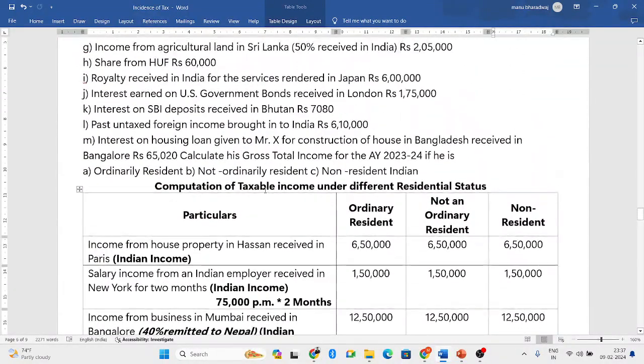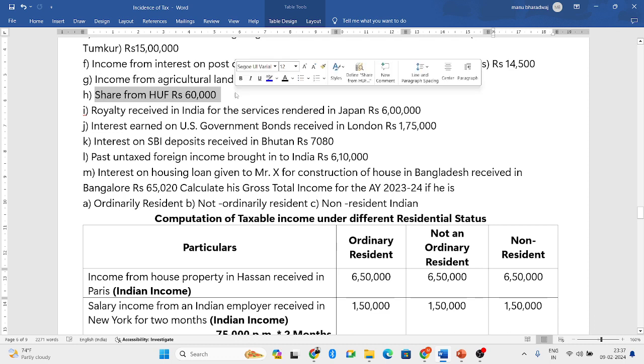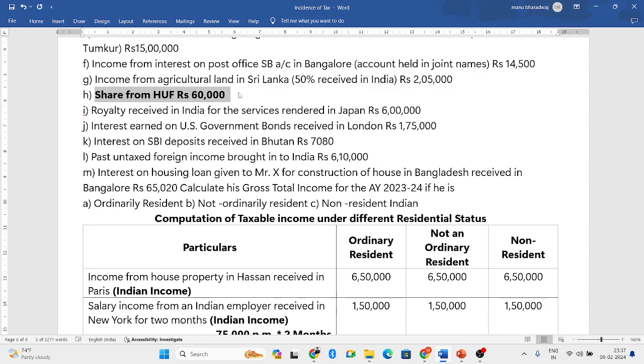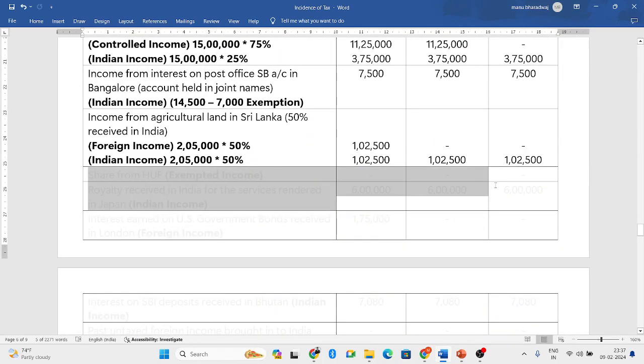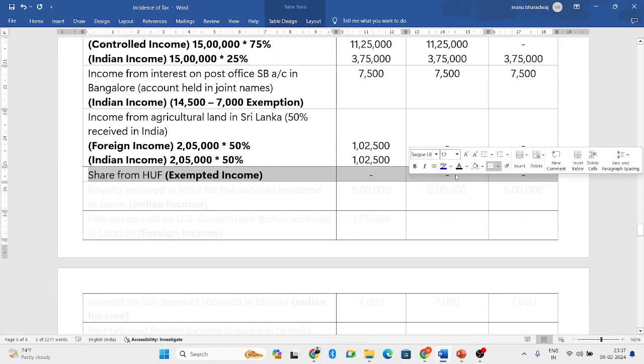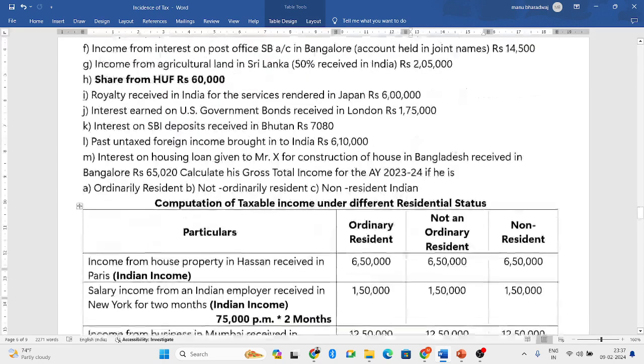Next, share from Hindu undivided family firm. As I have told in the part 1 video, any profits or any share that you receive from Hindu undivided family, it is completely exempted. So it is an exempted income. 60,000 is an exempted income. So no amount you will write in any of the columns.